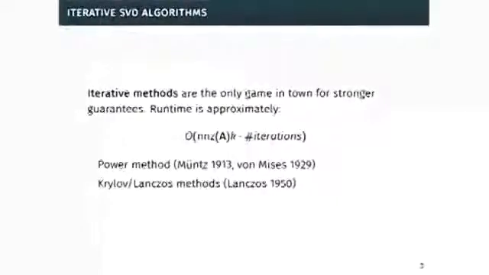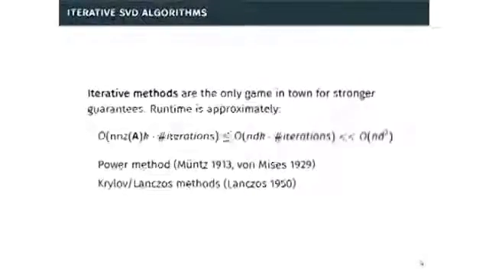And if we want to get stronger error, things like the spectral norm or PCA error, really the only game in town are iterative methods for the SVD, and specifically the power method and the Lanczos methods. The runtimes of these algorithms are something like nnz(A), which is the number of non-zeros in your matrix, is the time to multiply your matrix by a single vector, which is the basic primitive of these iterative algorithms. Times k, the number of singular values you're computing or the dimension you're reducing to. And then iterations typically depends on your error and on some other parameters.